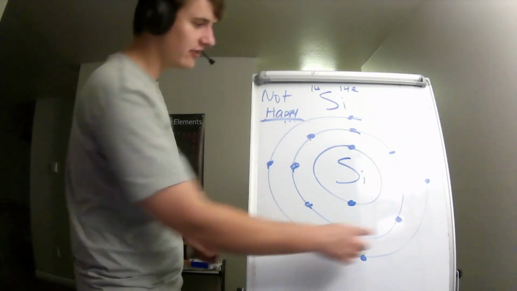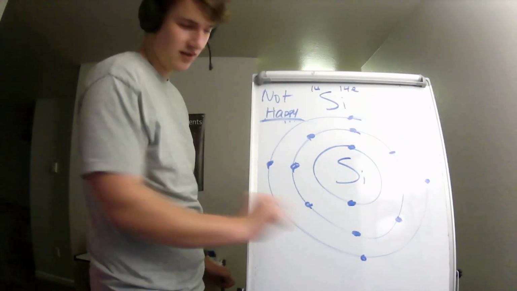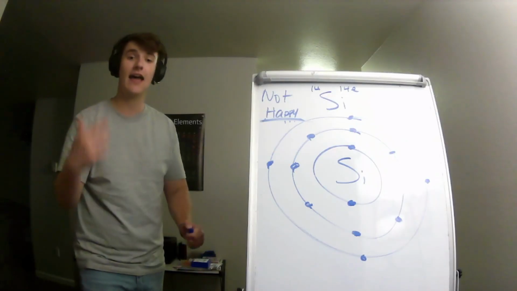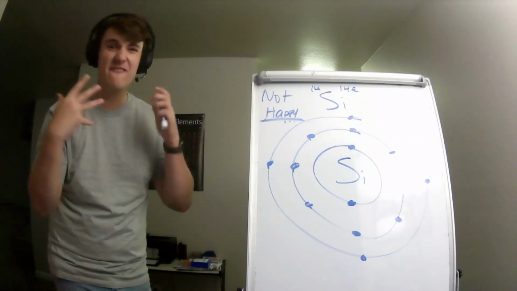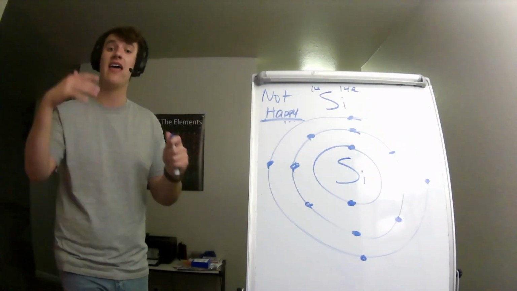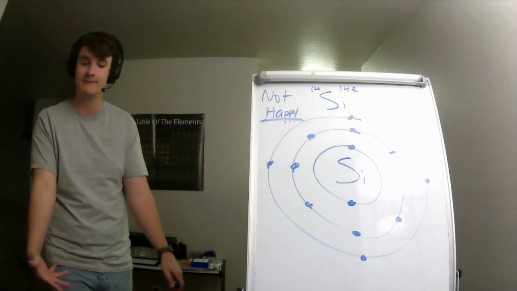So does the second shell have any valence electrons? No, because it's full. Does the first shell? No, it's full. Does the third shell? Your answer should be yes, because it has only 4 electrons. It's not filling the shell. Therefore, they are valence electrons. And these are the electrons that bond with other atoms, okay, because they want to become happy.